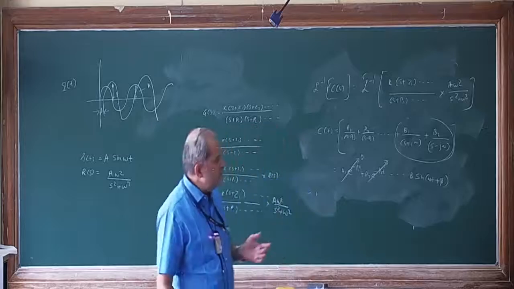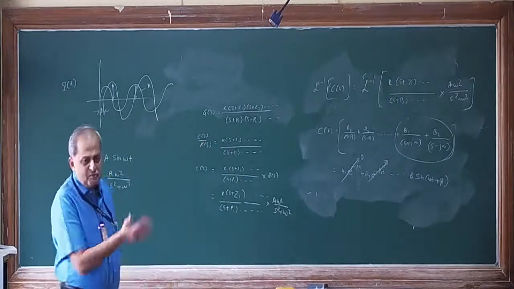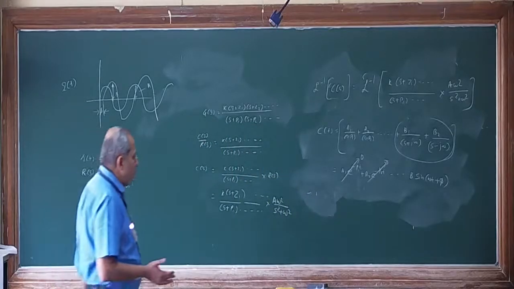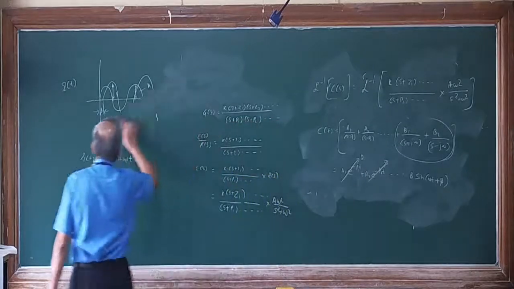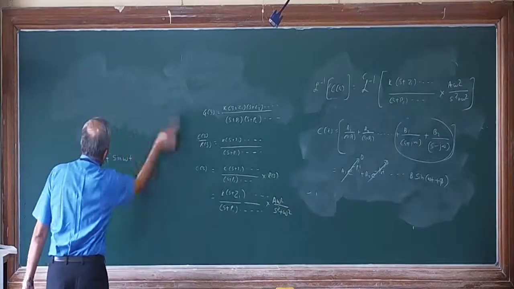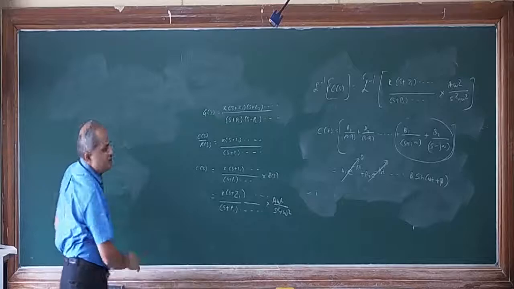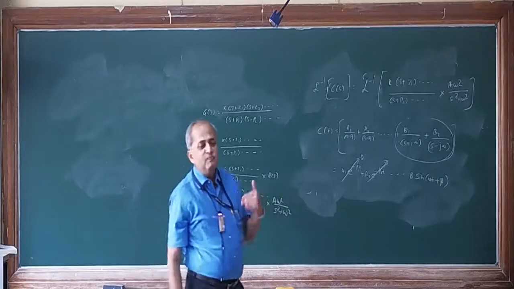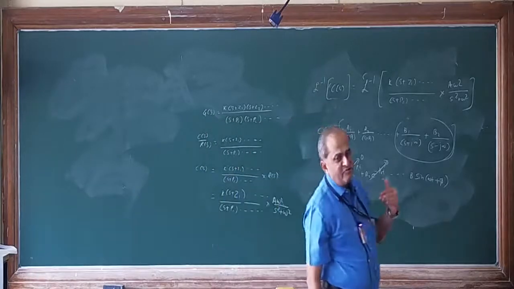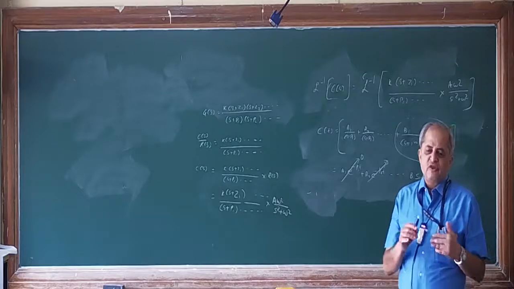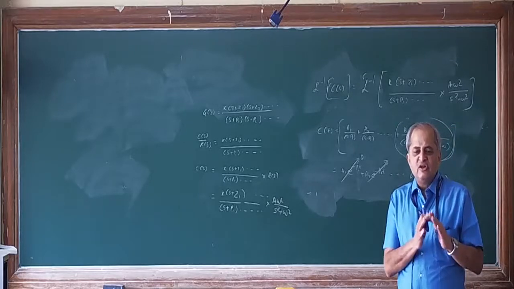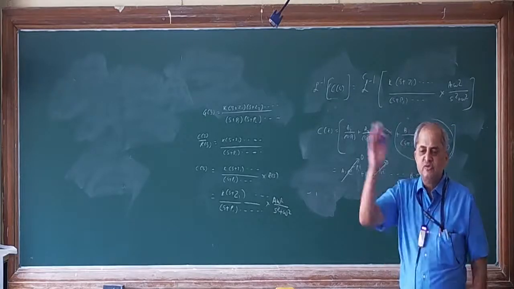So it is easier to plot a polar plot where both magnitude or amplitude and phase angle can be represented in a single plot by changing the value of omega. So here in frequency response analysis, we are going to increase the frequency from 0 to infinity.